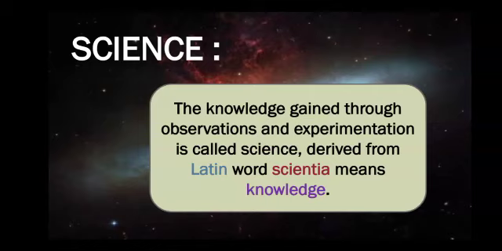Until the 18th century, various aspects of material objects were studied under a single heading called natural philosophy. But as knowledge increased, it was further divided into two main streams: physical sciences and biological sciences. Physical sciences deal with the study of non-living things, and biological sciences deal with the study